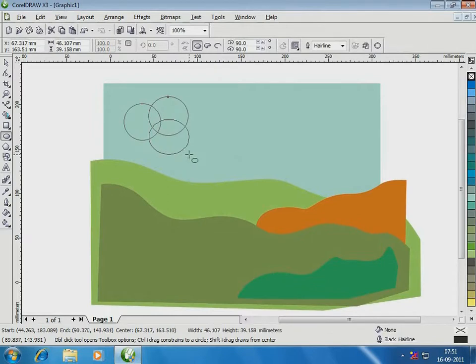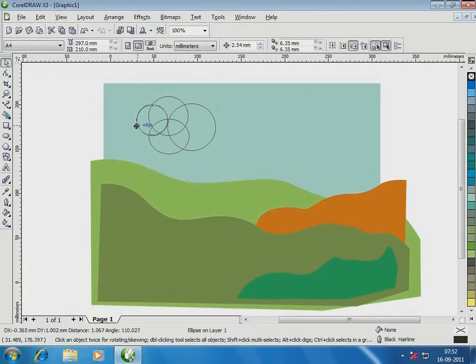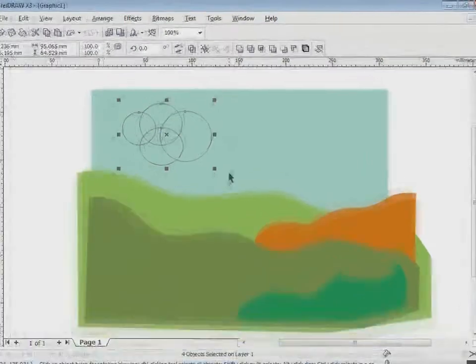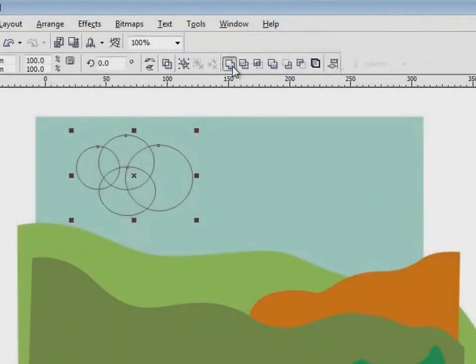Are you wondering why I'm using these circles? I use the ellipse tool, by the way. Now to combine these circles into one large circle, I click on Weld on the property bar of the Pick tool.